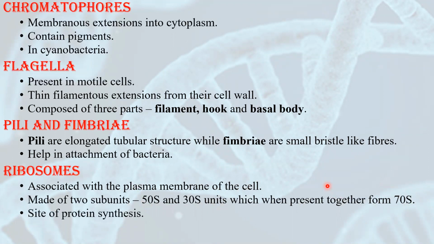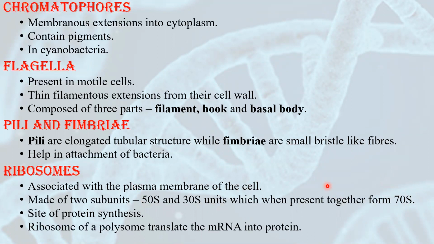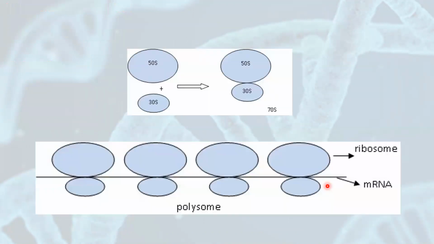Ribosomes are responsible for protein synthesis. They are the main site of protein synthesis where RNA can be translated to form proteins. Now, if many ribosomes combine together along with mRNA to translate mRNA into protein, they form a body which is called a polysome or polyribosome. See, this is the structure of a ribosome.